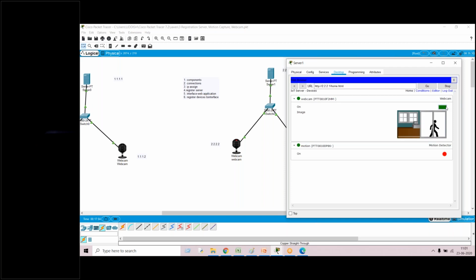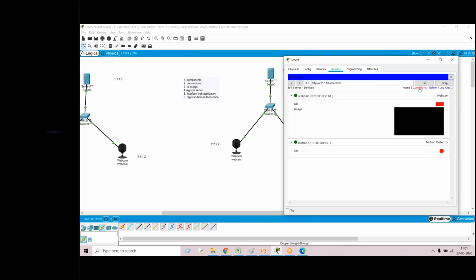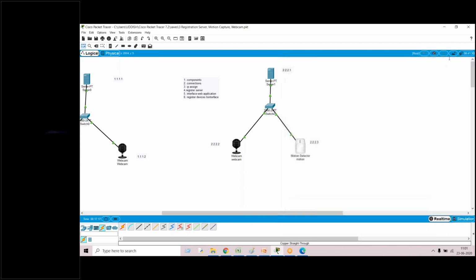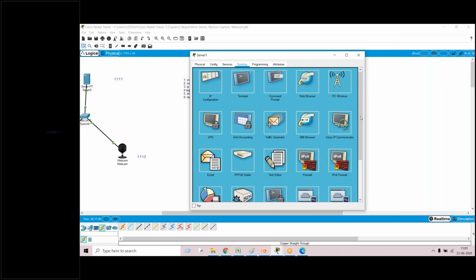And now from here you can do the ordinary operations. You can operate manually or through the user interface, whatever mechanism is there. So this is the process. You can even write the conditions here. So with this I'll stop. You try to do this: whenever the motion detector triggers, you can try to turn things on and off. You can even write the conditions.